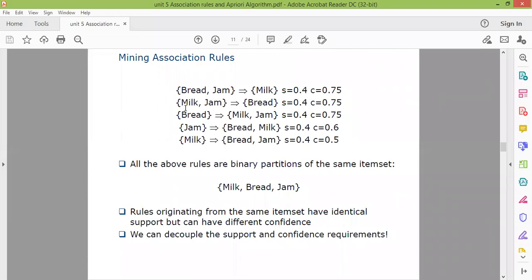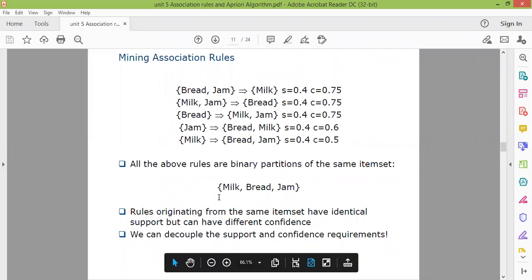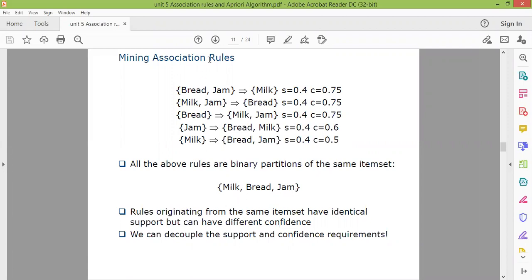Let's see an example from the very same data in which the association rules are different. These are association rules which depend upon 3 item sets: milk, bread, and jam. We have divided these 3 items into different association rules. In an association rule, X tends to Y and Y tends to X are not the same.